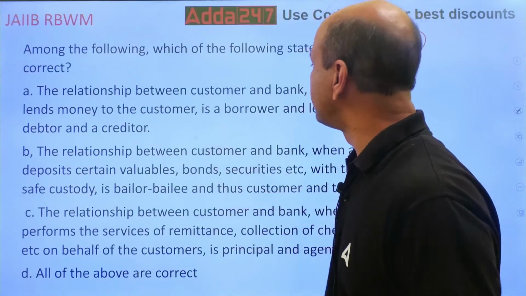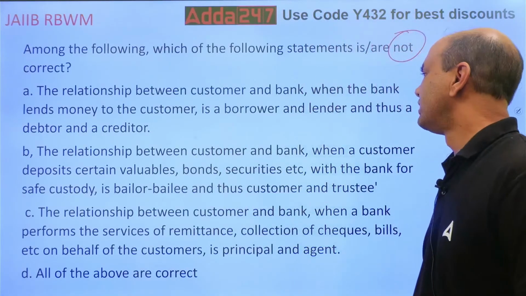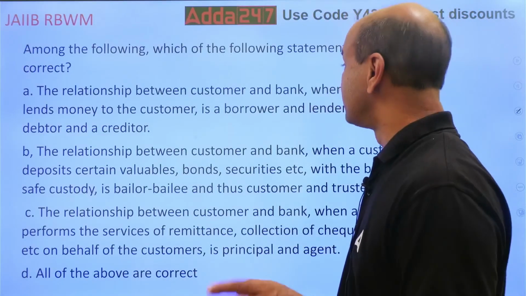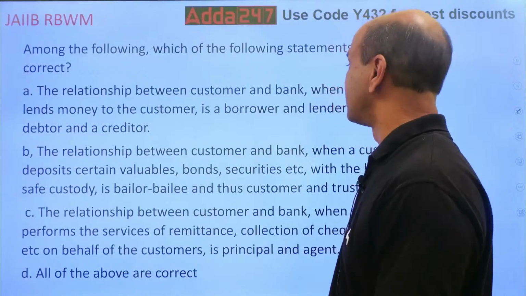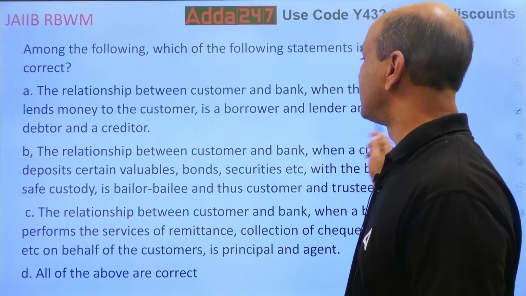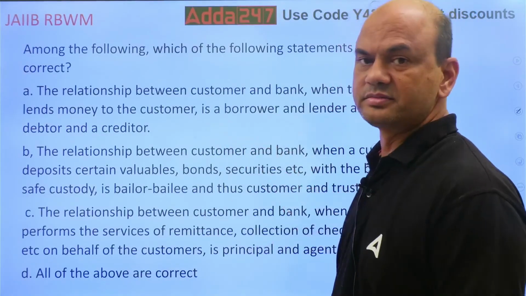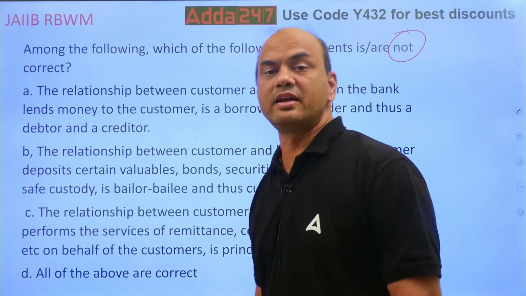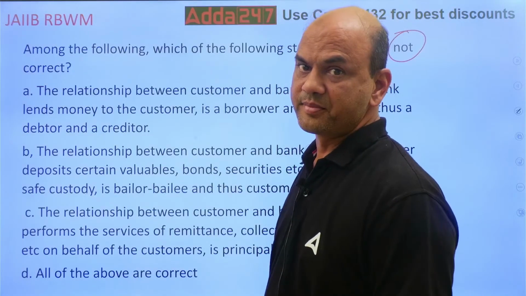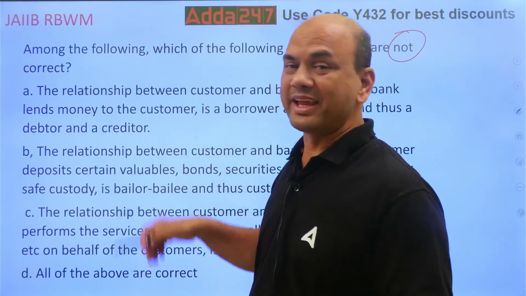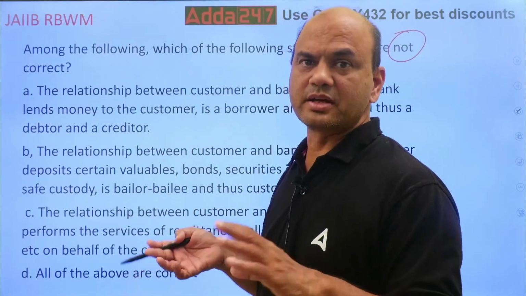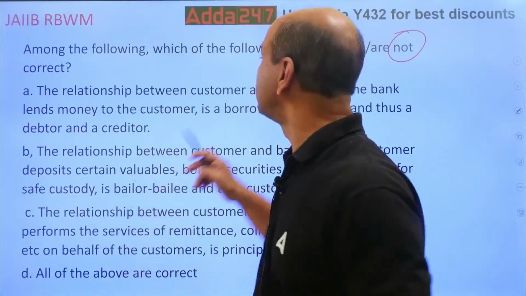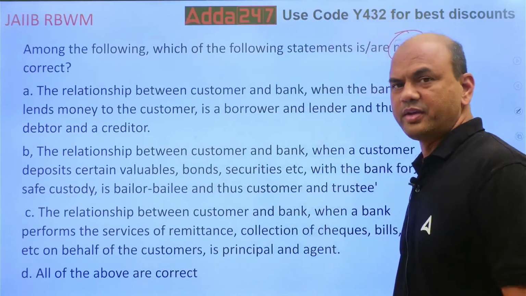The relationship between the customer and the bank, when the bank lends money to the customer, is that of a borrower and a lender, and a debtor and a creditor. So is this relationship about a debtor and a creditor? See here, it's not mentioned whether the bank is a creditor or the customer is a creditor. It just says somebody is a debtor, somebody is a creditor. Which one is not correct?